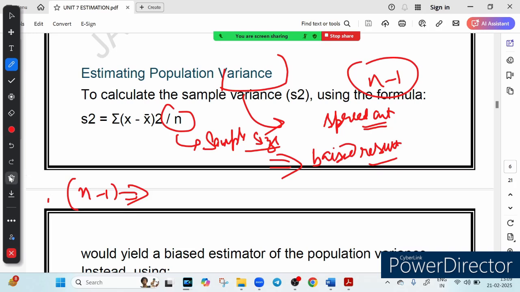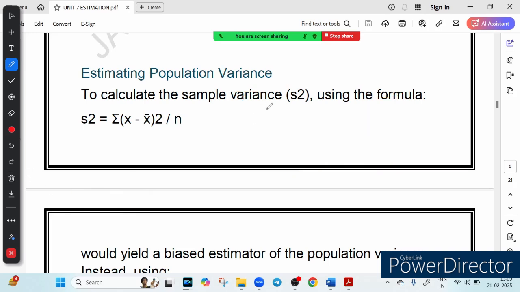So let us correct our formula. You know how to calculate the variance. Variance is equal to s square, standard deviation squared. So s square is equal to the summation of (x minus x bar) whole square upon n. This is the wrong formula. So what is the right formula?